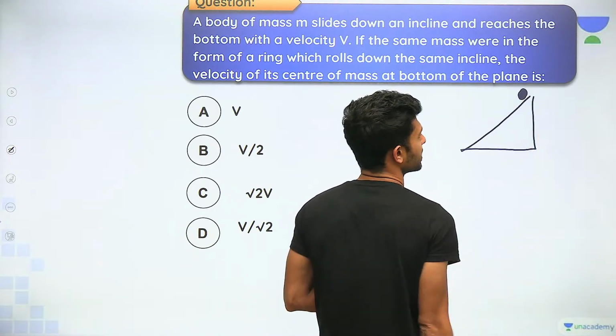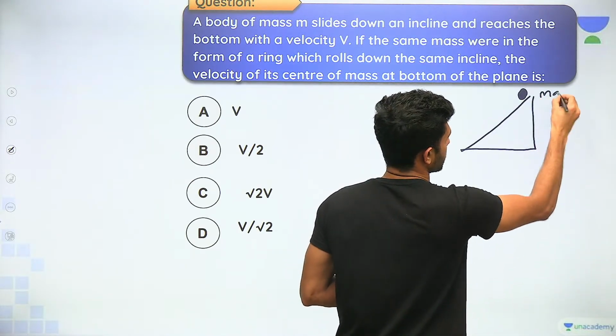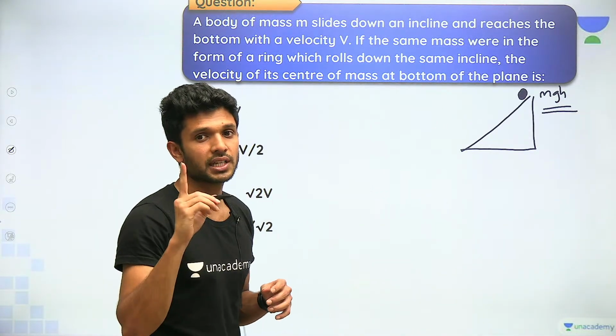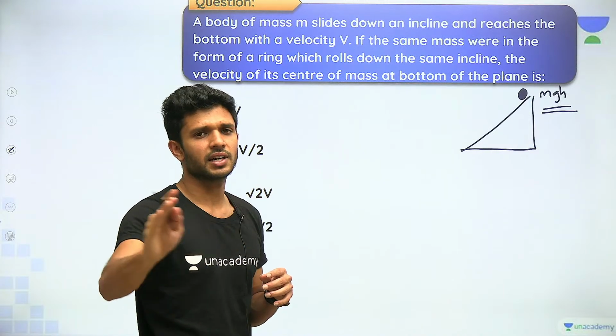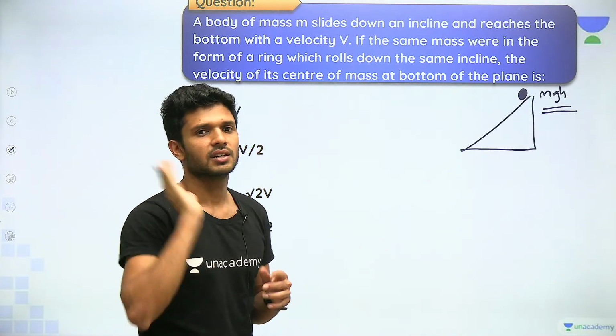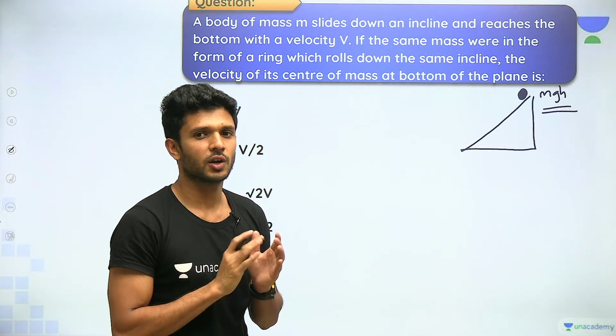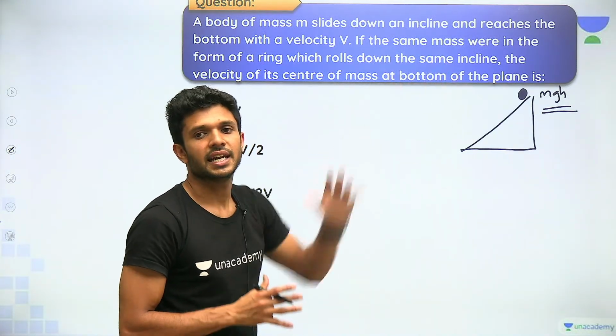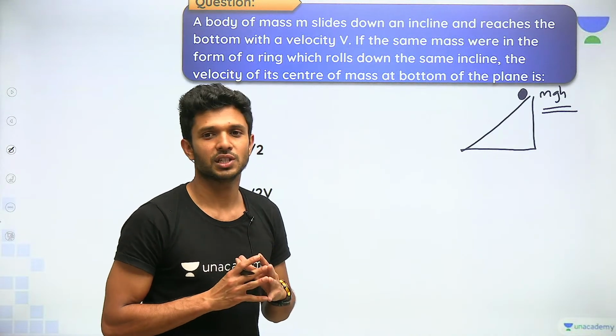What is the only energy associated with it? mgh. I think I have told you how important the chapter on kinetic energy is everywhere in physics, which means the work energy theorem will always be there. When the body is at rest on top, the energy associated with it is mgh.